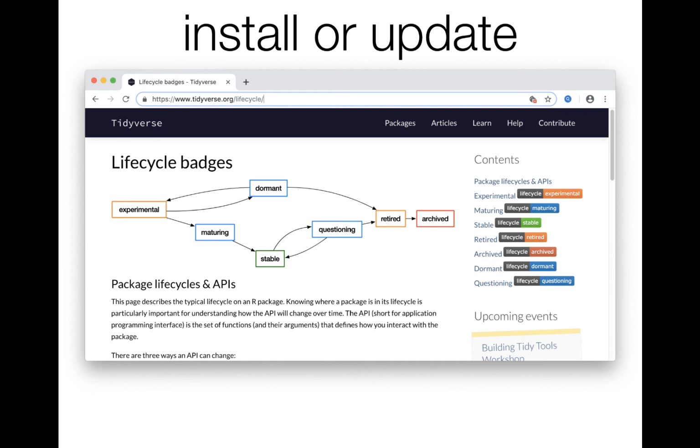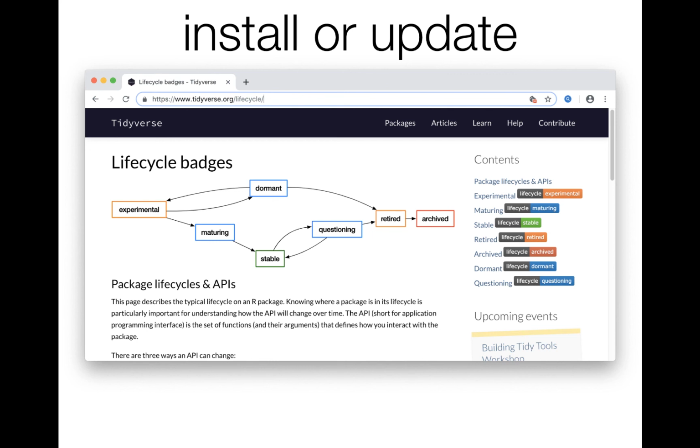The last thing you need to know about the tidyverse is that it's constantly evolving. So the developers realize that some functions are not so useful, or they want to change them in a particular way. It's very common to see these lifecycle badges associated with different functions in the tidyverse, and they communicate to users how stable a particular function is. For example, is the function kind of on its way out and you shouldn't use it? Or is it relatively new and they're still trying to figure out exactly how it should work? What's the easiest way to use it, and so on. So when you see those badges, now you know what they're about.